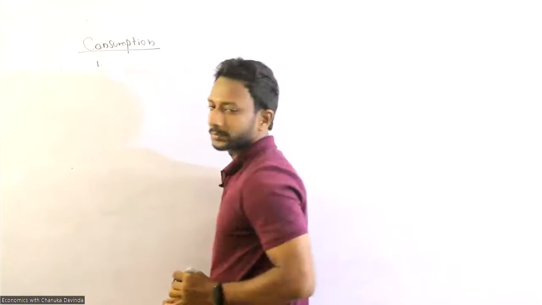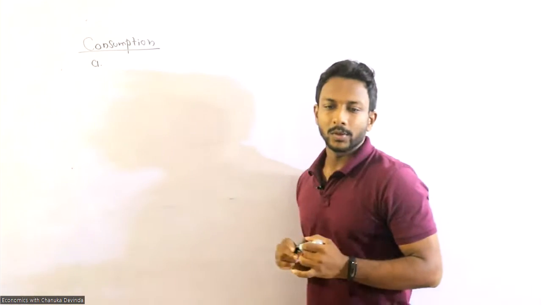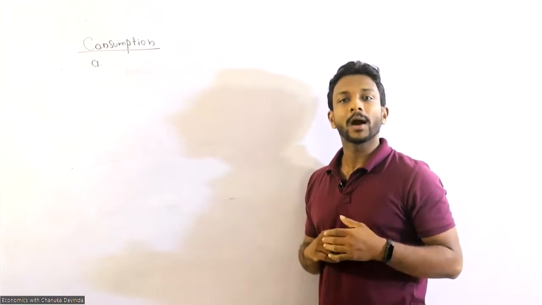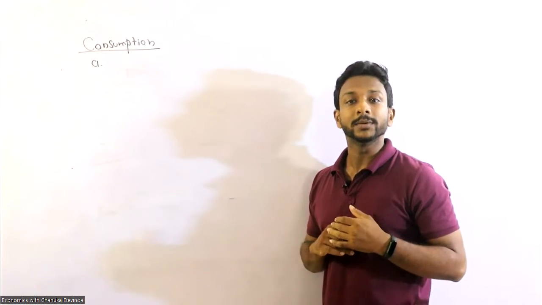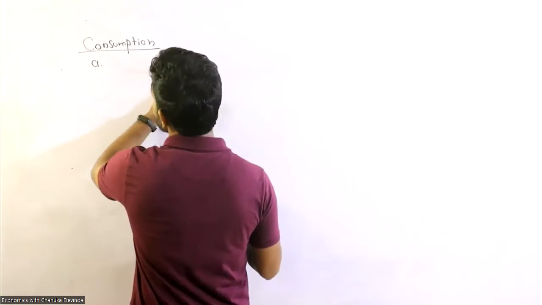First one, A, value of consumer goods and services purchased from the market. Whether it should be included or excluded in consumption expenditure. Obviously, it should be included. Why? Because it is individual consumption.